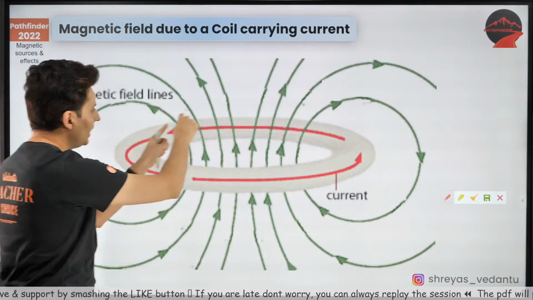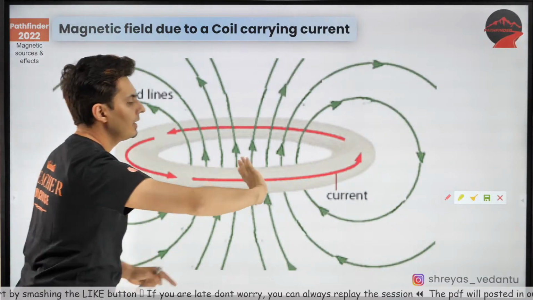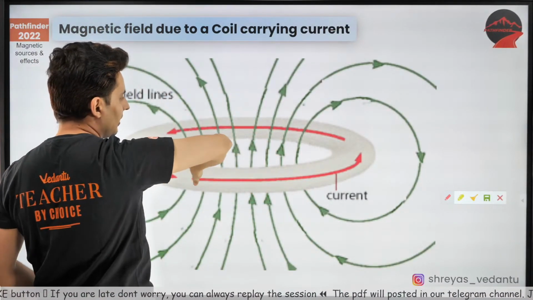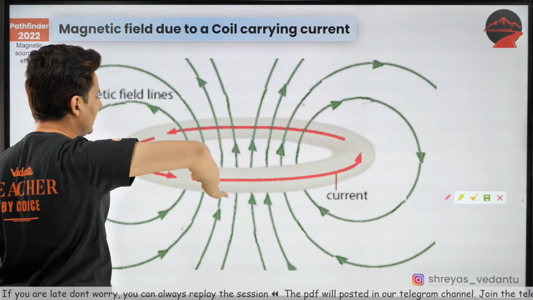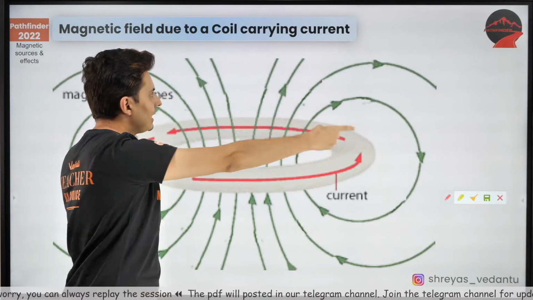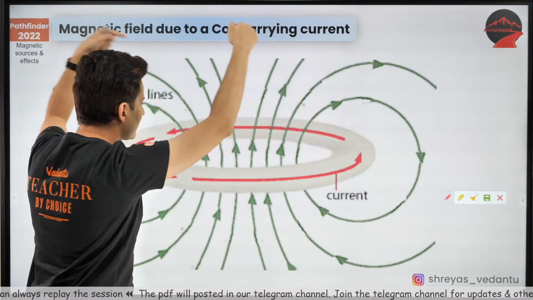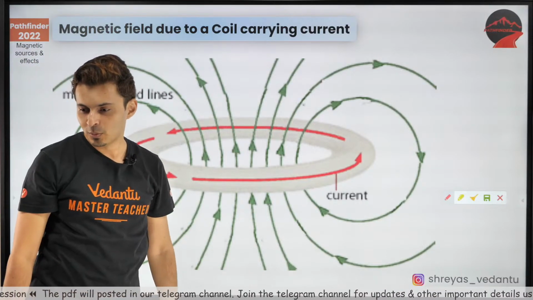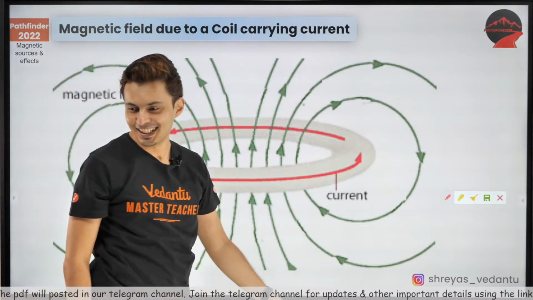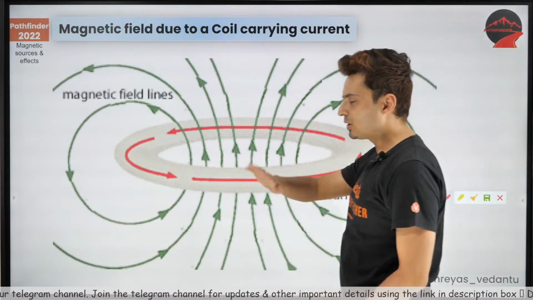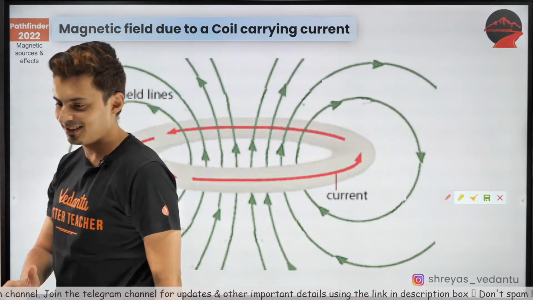If the current went like this, then you take your fingers, it's a little bit difficult, curl it like that in the direction of the current. You will see, where is the thumb going? It's going down. That means the field lines will go like this through the ring. Is that now clear? Oops, somebody put their left hand. Okay, everybody clear about this? Yep. So that's all you need to do.